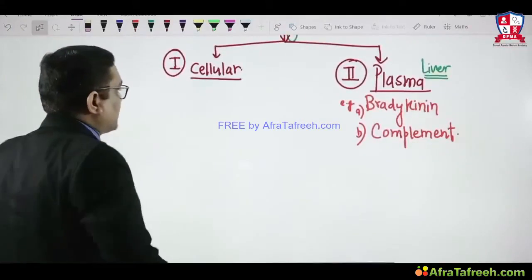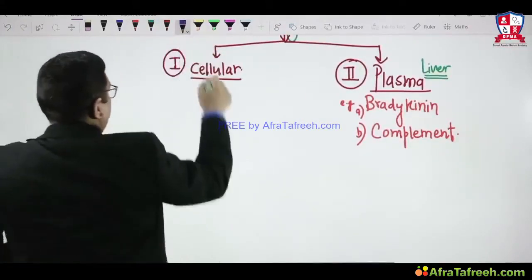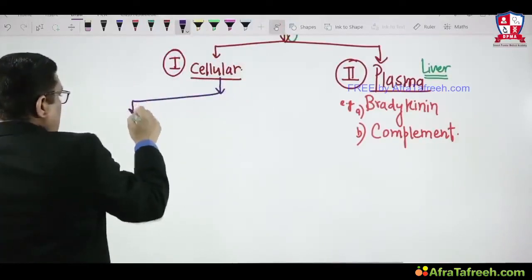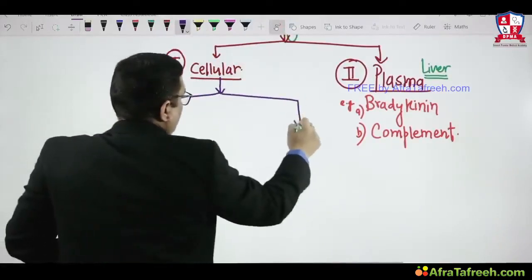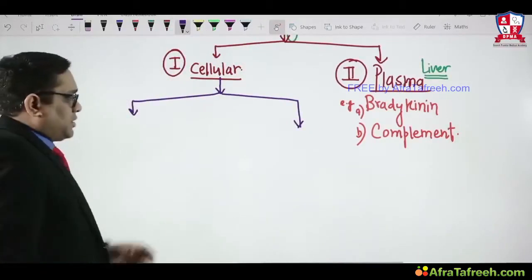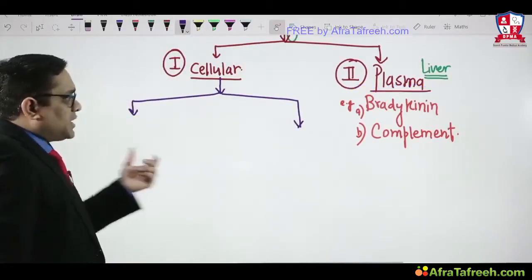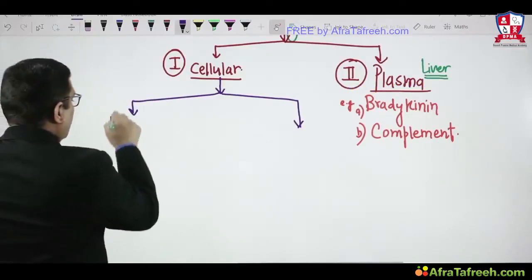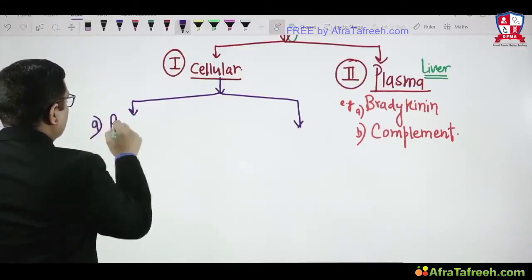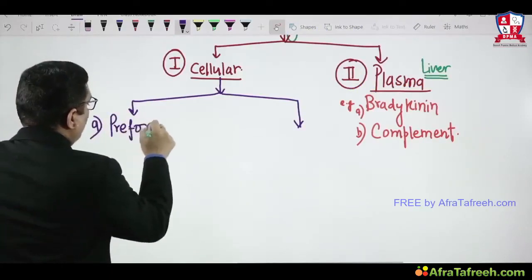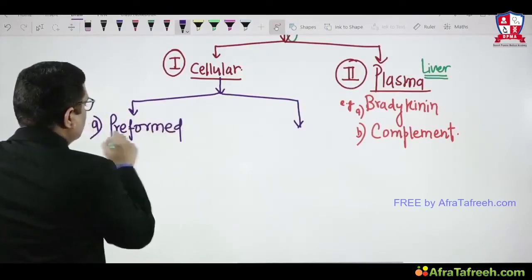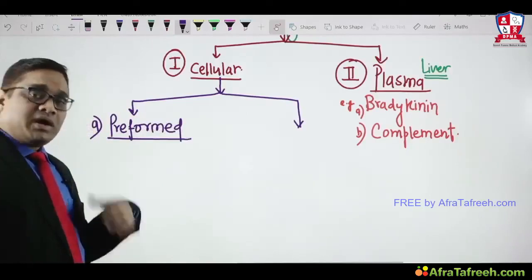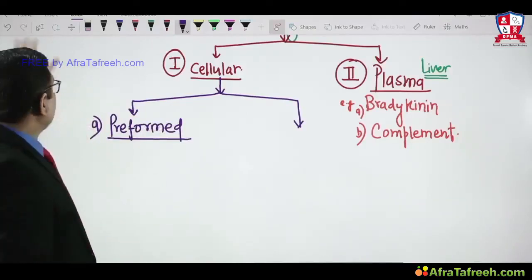Come back to the cellular mediators. What are the cellular mediators? Again we will divide cellular mediators into two broader categories. One is the preformed cellular mediator and second is the newly synthesized cellular mediator. So there are two groups. One is called preformed. Preformed means, as the name itself is telling, already present within the cell.